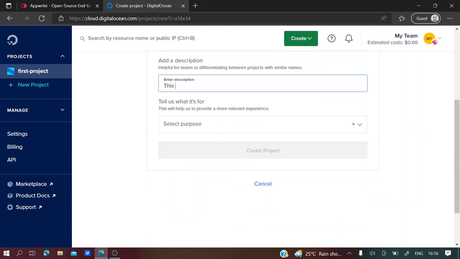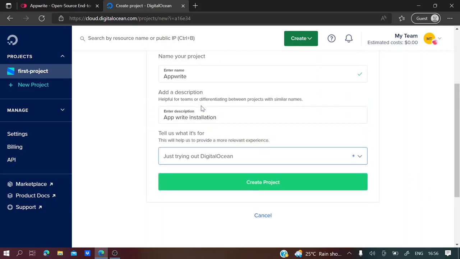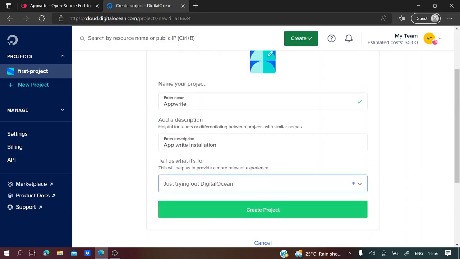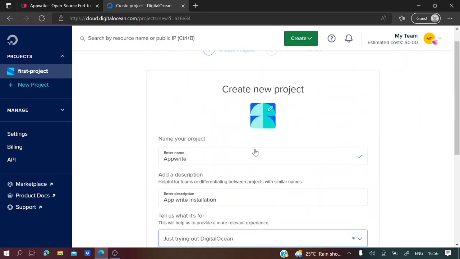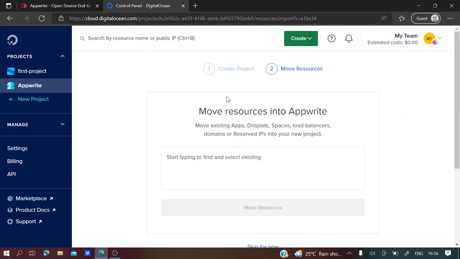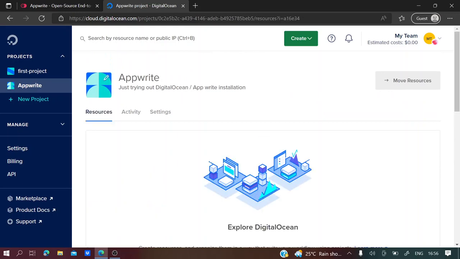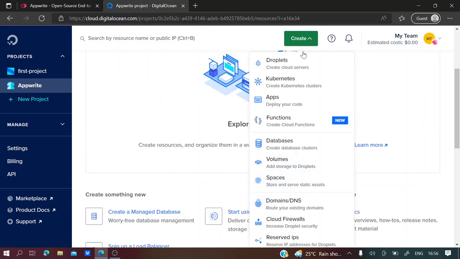I'll write the description as Appwrite installation, and the purpose is just trying out DigitalOcean. And then I'll create a project. I'll skip this for now. So our project is ready. Now what I can do is I can create a new droplet.